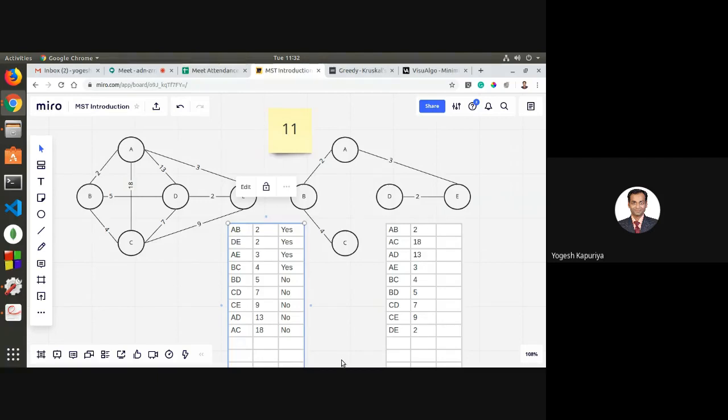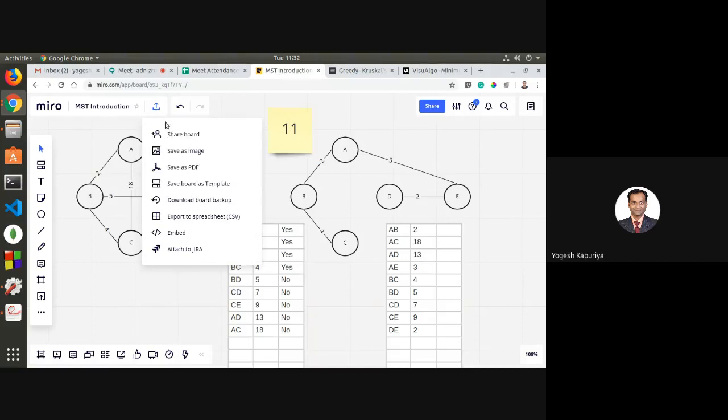The second step is that you scan or take each edge one by one and check its endpoints. If they are connected, then there is no need to add it into the solution. If they are not connected, then you add it into the solution. So this is a simple and straightforward approach to generating a spanning tree.